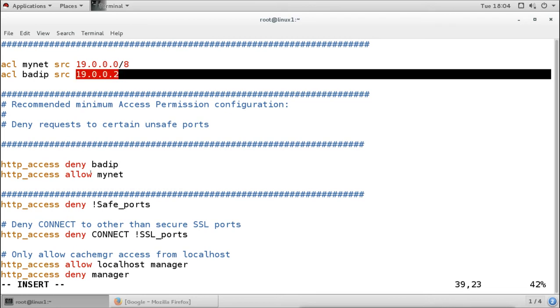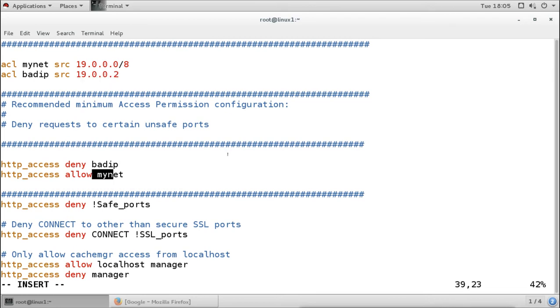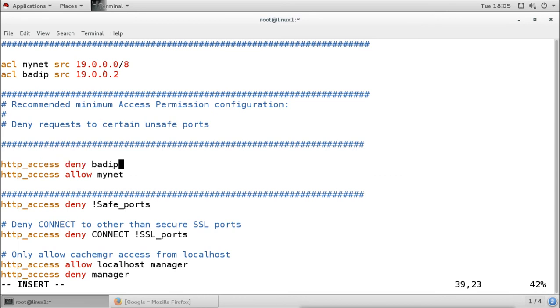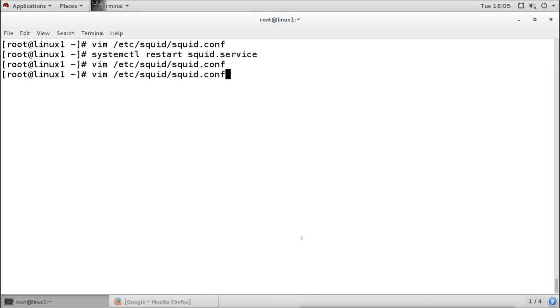So first it is going to deny this IP, and then it is going to allow the whole network. If any request comes from any IP address, it will try to match the list. First it will try to match this list, and if it is this IP address, then it is going to be denied. If it is not this IP address, then it is going to check the other list. The next list says my net is allowed, so if it is in that network, then it is allowed. Now we'll save it and restart the service.